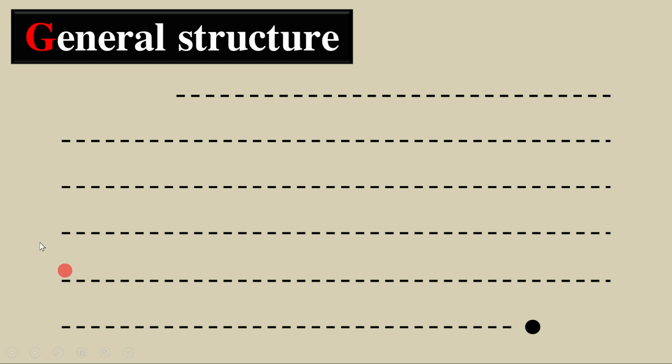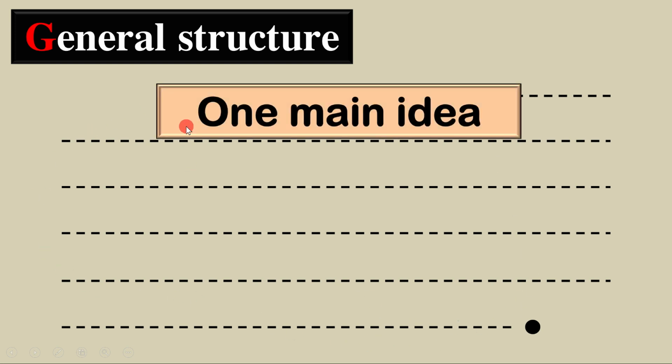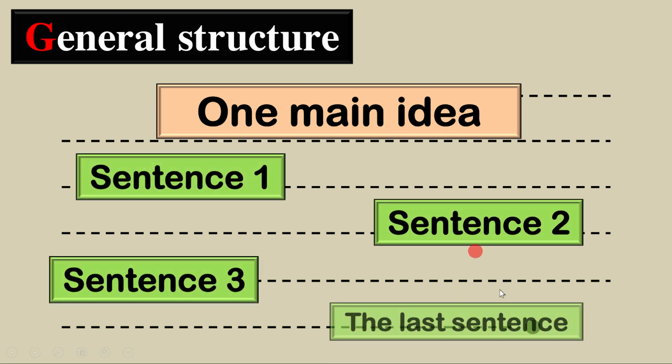Regardless of any format you may choose for the appearance of your paragraphs, it is very important that every single paragraph in academic writing must have one main idea, which is the first sentence. So the first sentence you write is your main idea. It must be just one main idea, and the coming sentences are all related and they are developing that main idea. When you get to the last sentence, you have finished talking about that main idea. The coming paragraph will be different with its own different main idea.